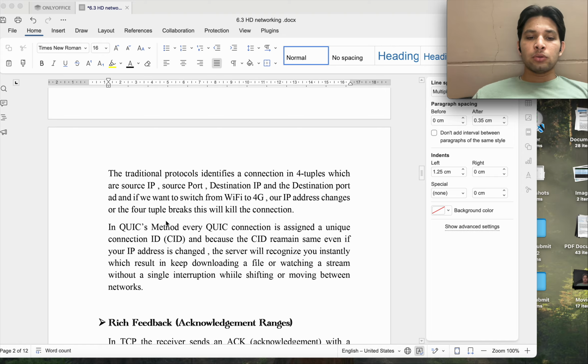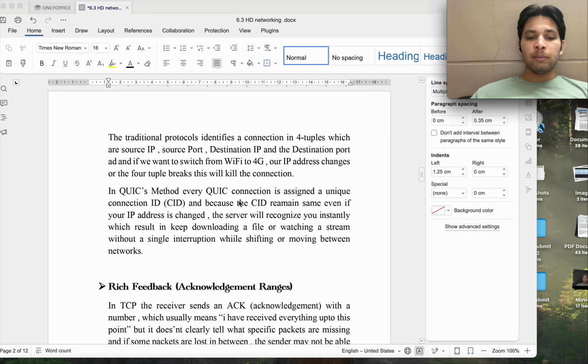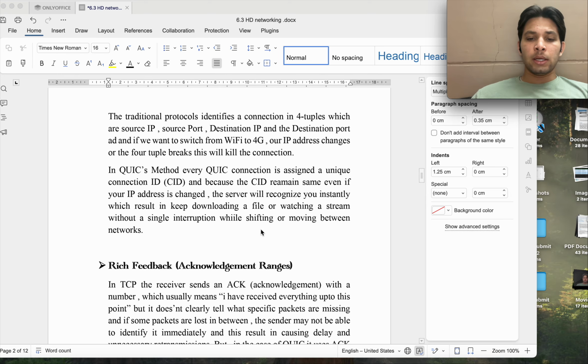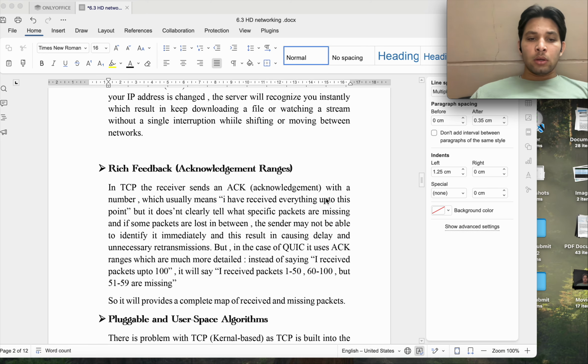But what QUIC does is give a unique connection ID. Even if the IP address changes, the connection ID is the same, so it will recognize you instantly, and the file will keep downloading. It means there should not be any interruption or error while we are downloading the file.